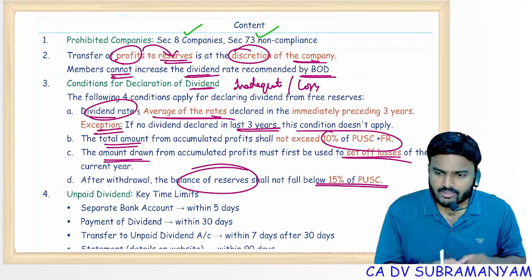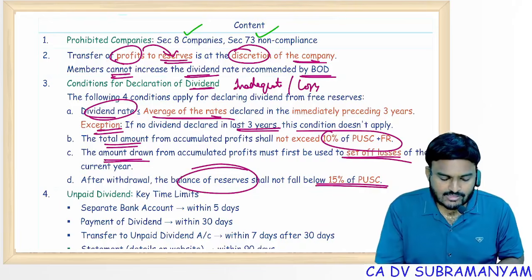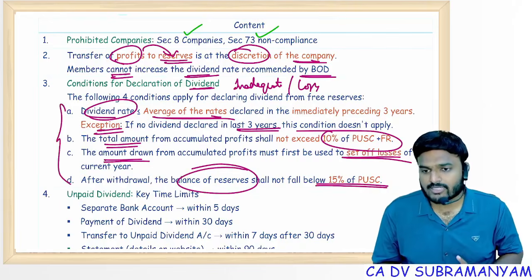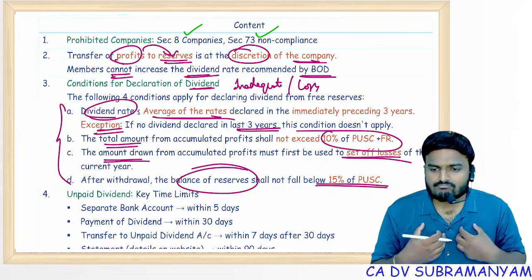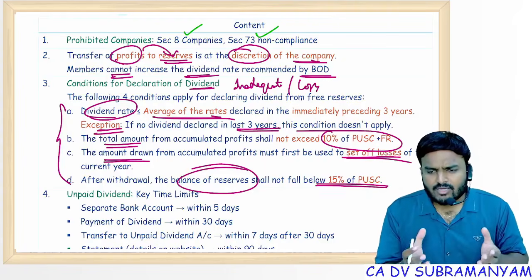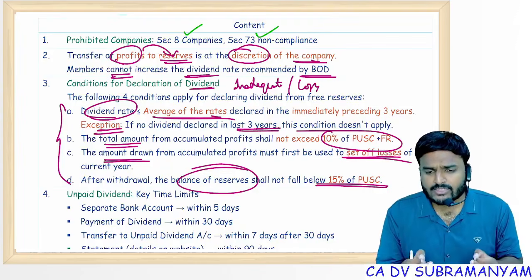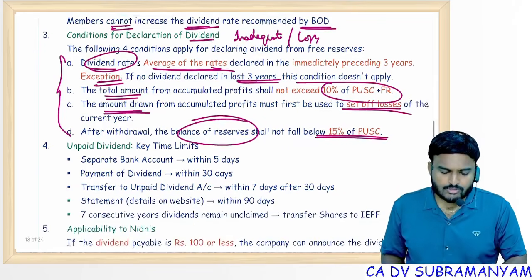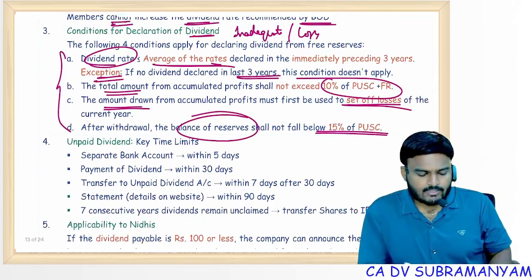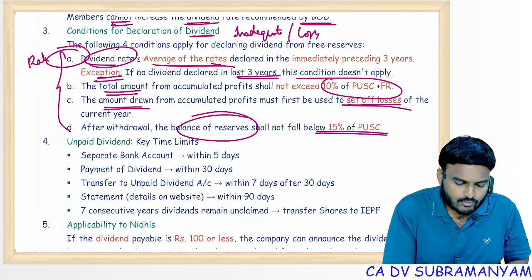In the regular marathon class, I also solved one problem covering these conditions. Go through it. Since this is an exceptional topics marathon, my motto is to cover maximum exceptional points and important points within a shorter duration, say for example 3 to 4 hours. So that's why I'm not going into much detail. So these 4 conditions are to be satisfied. First condition is from the rate point of view. Remaining 3 conditions are from the amount point of view.